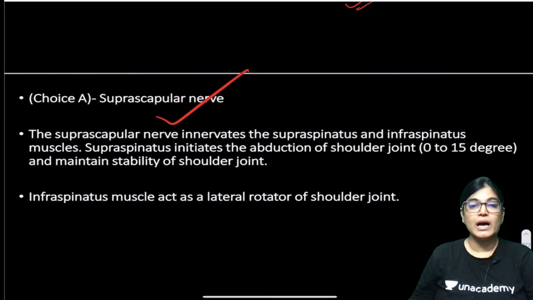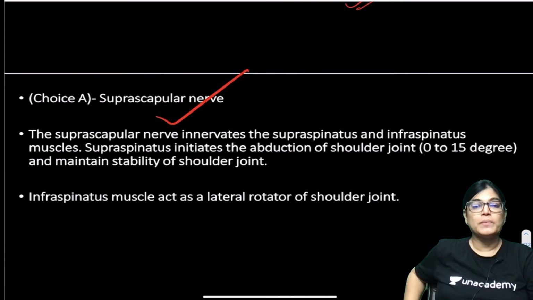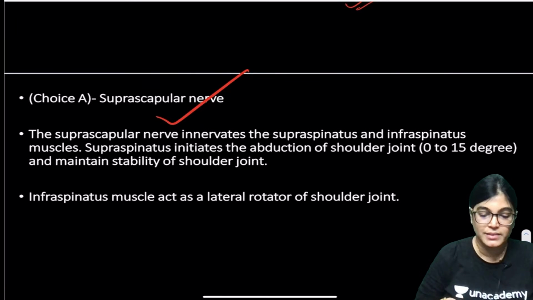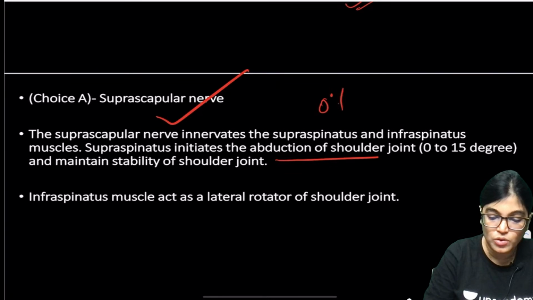Now let's move on to the other options. Suprascapular nerve is not the right answer. Why, my dear friends? Suprascapular nerve is innervating 2 muscles, one is supraspinatus and the other is infraspinatus. Supraspinatus is causing initiation of abduction, that is 0 to 15 degrees.